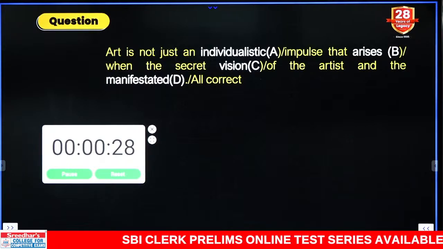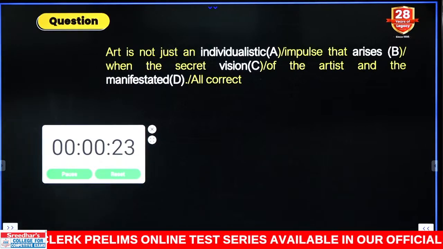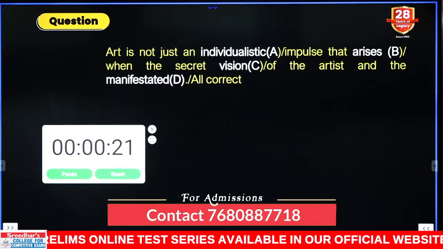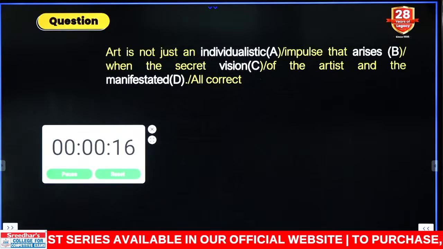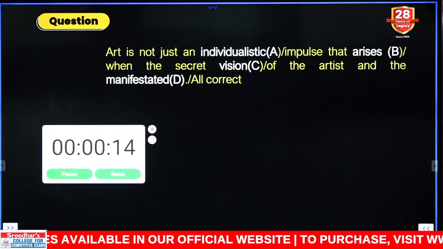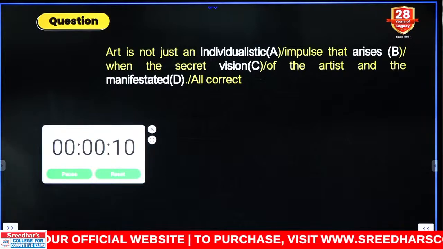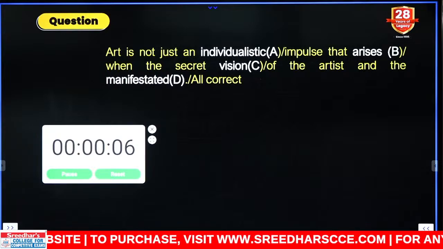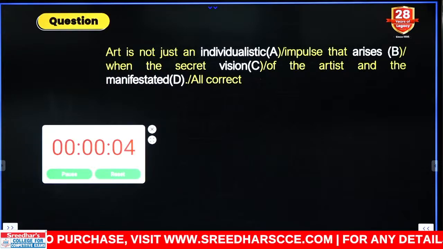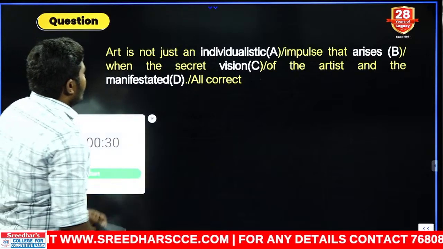This is a word usage error. If you know the word usage properly, noun phrase properly, you can answer. Come on. As is okay. Let us go for the next one.